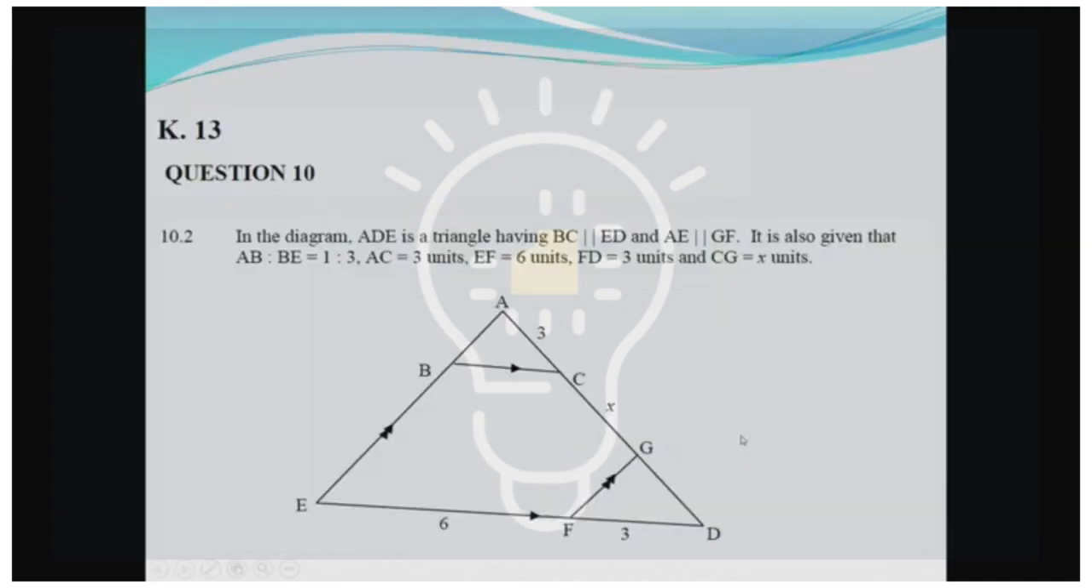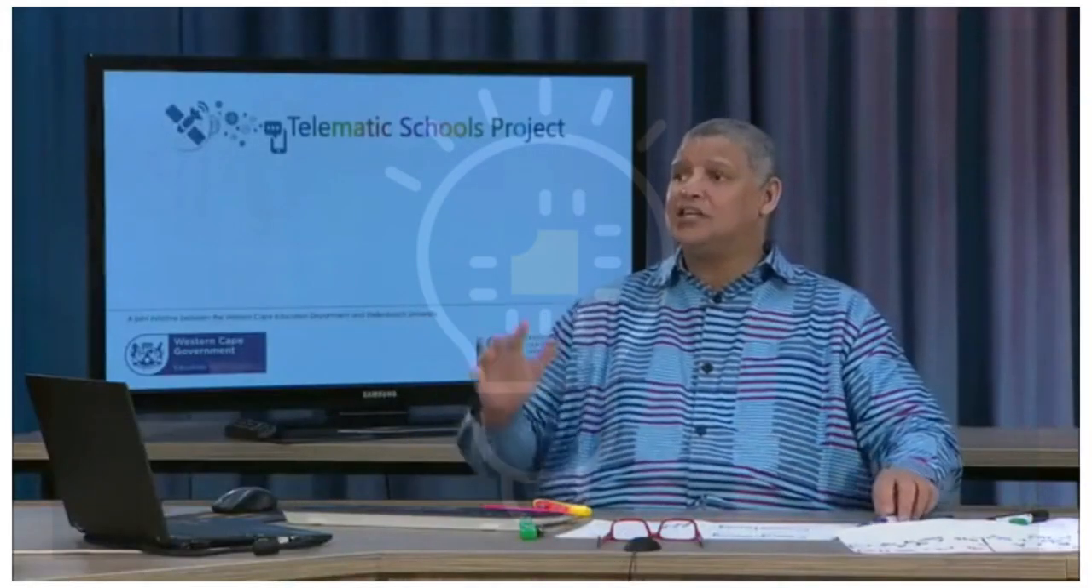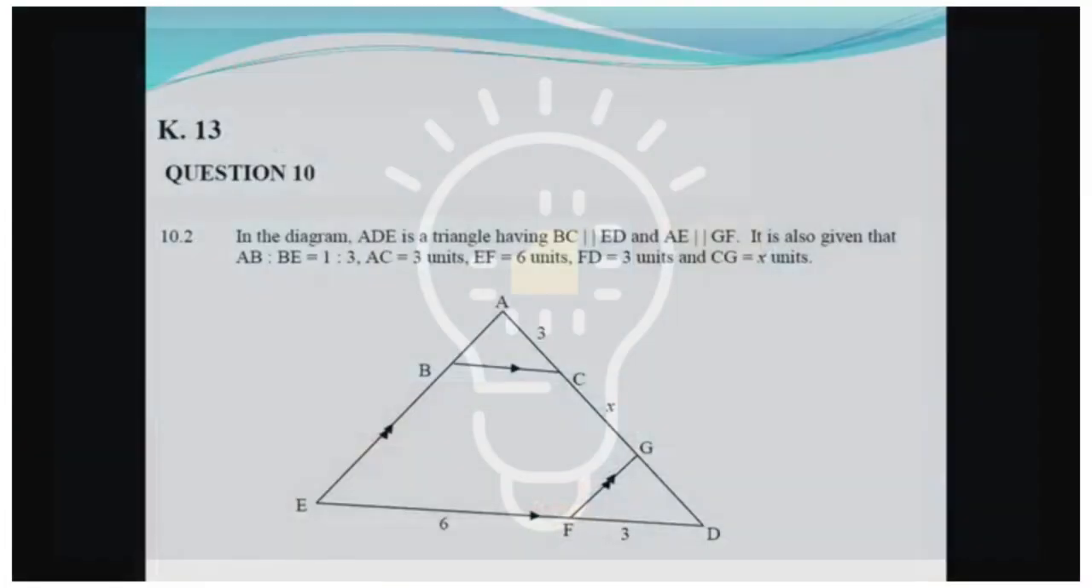Now, in the source material, there are a number of questions that are dealt with, and here's an example. Very nice question. In the diagram, ADE is a triangle having BC parallel to ED and AE parallel to GF. Also given is that AB is to BE in the ratio 1:3. So now we're introducing the ratio concept. They also tell us that AC is 3 units in length, and EF is 6 units in length. Very important. Now, CG is X units in length, and we have to find CG.